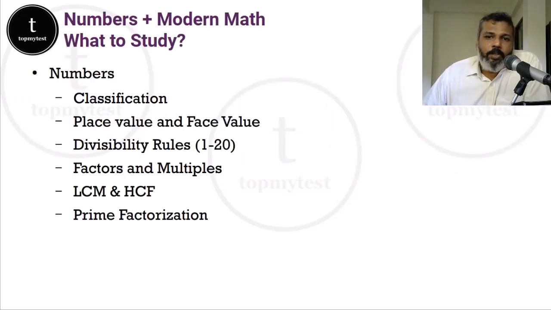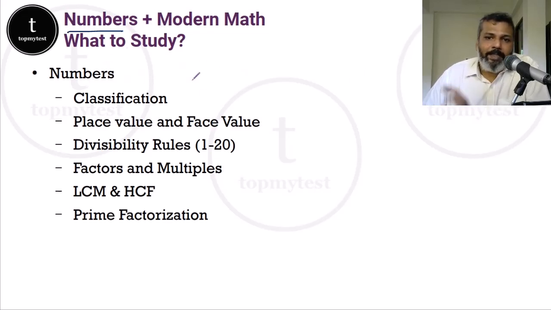So what exactly should you study for numbers and modern maths? I've broken it down into parts, a stage 1 and then a stage 2 level of mastery, right? Stage 1 will take you about a week's time. Stage 2 will probably take you a little longer. And with numbers, as we have discussed, you should be in touch with this area throughout your CAT preparation process.